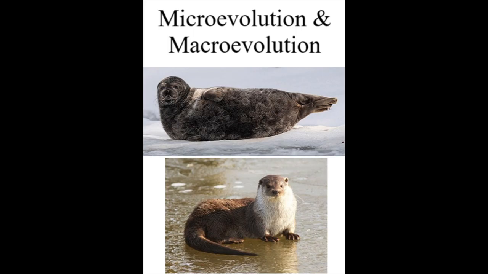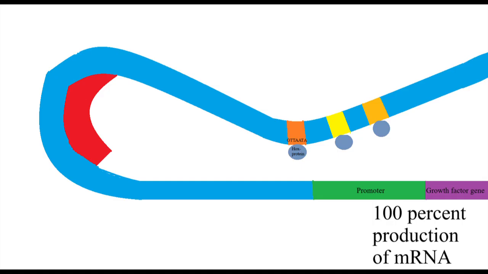In this video, I thought I should explain to creationists why there are possibilities to evolve in a macroevolutionary manner. I will focus on eukaryotic gene regulation. For cells to grow and divide, there needs to be a growth factor. And here we have a picture of the beginning of a gene for a growth factor, which is illustrated as